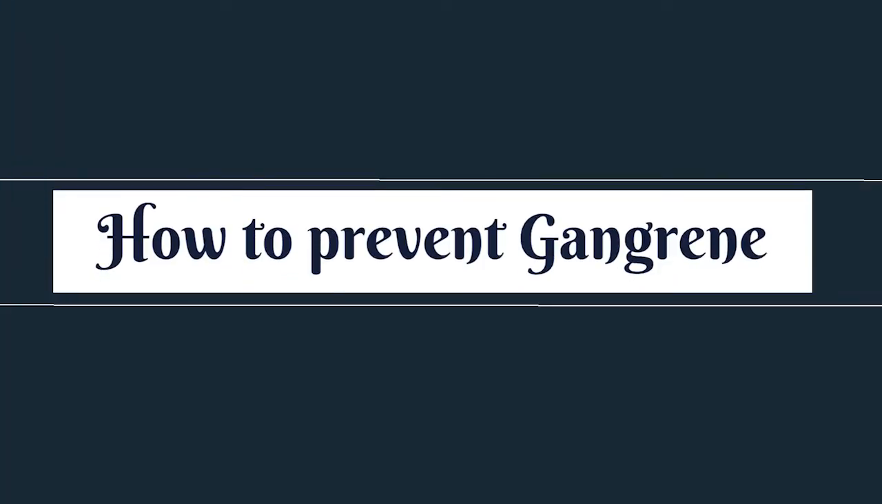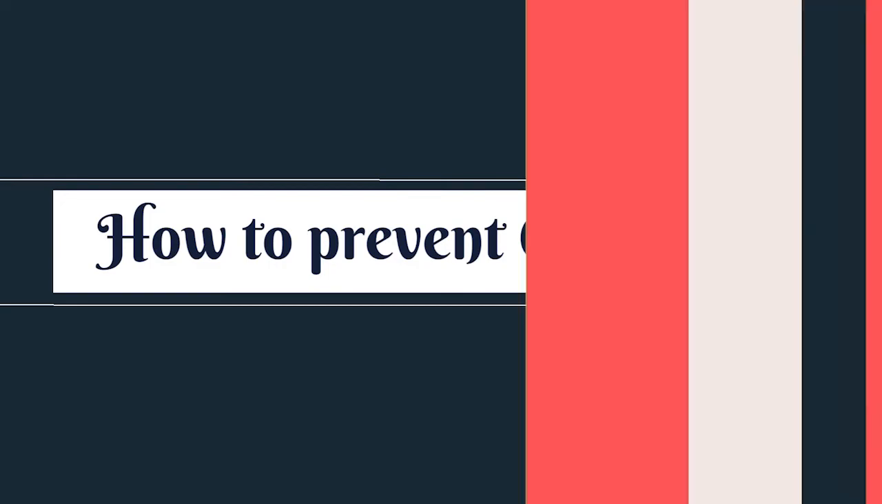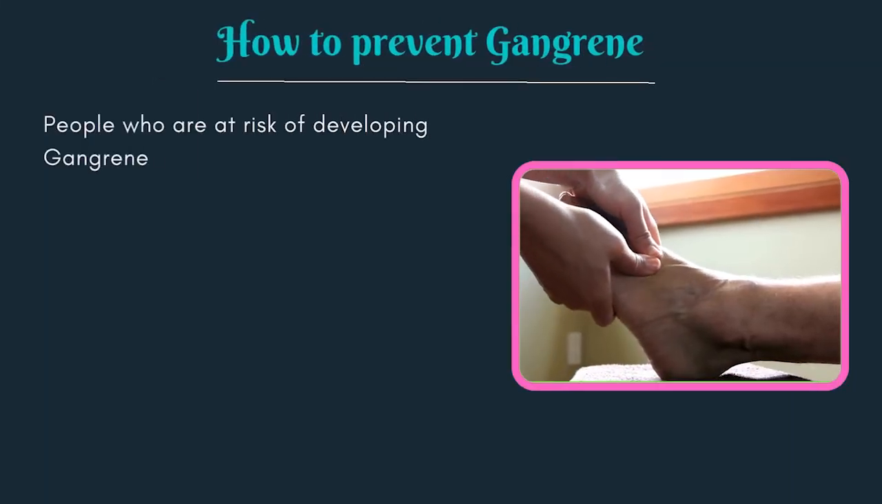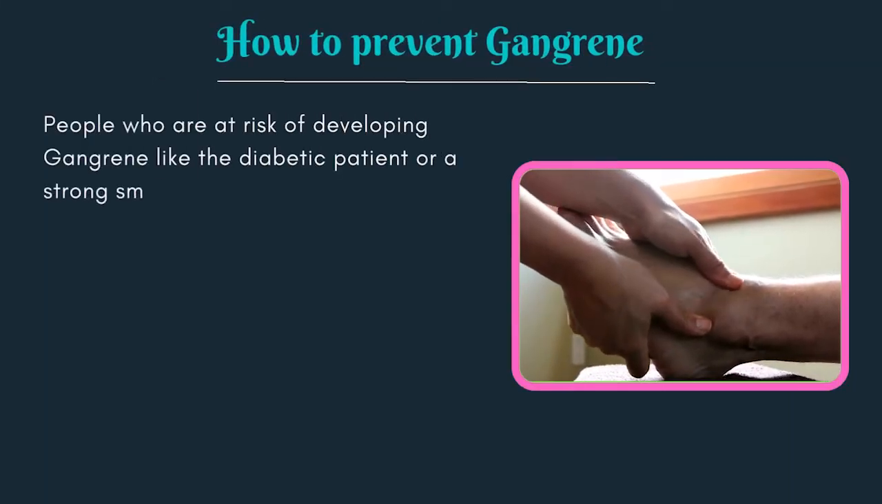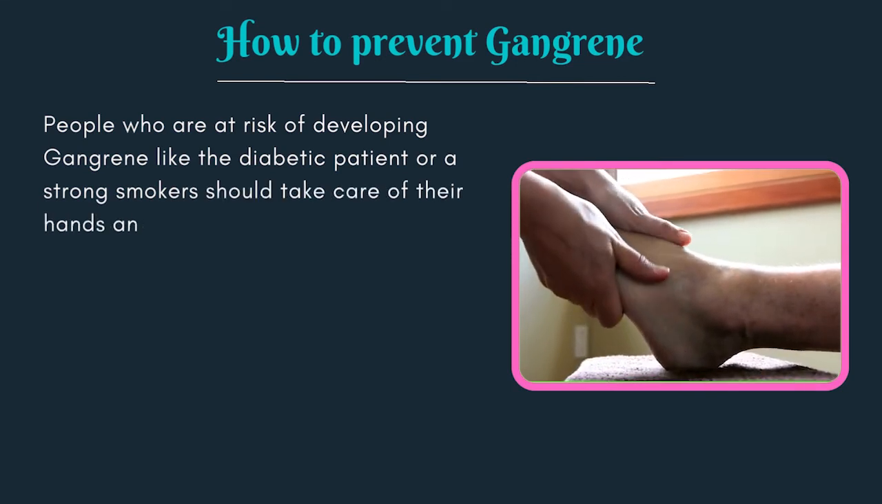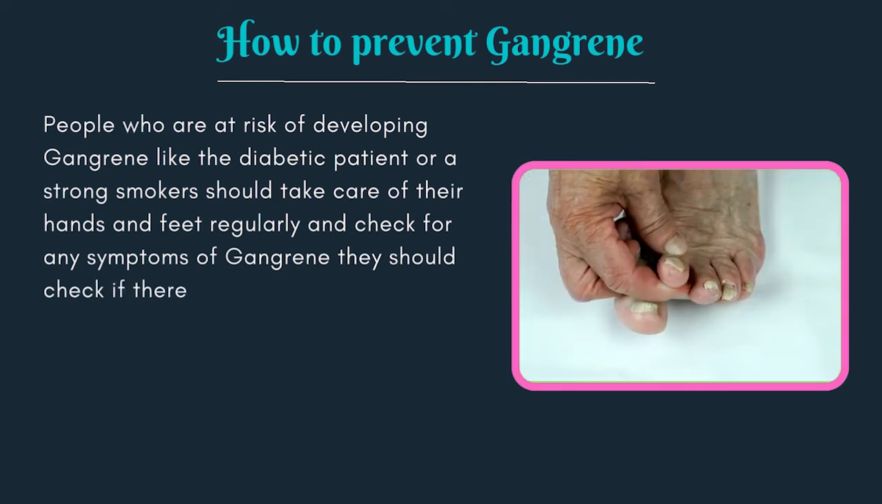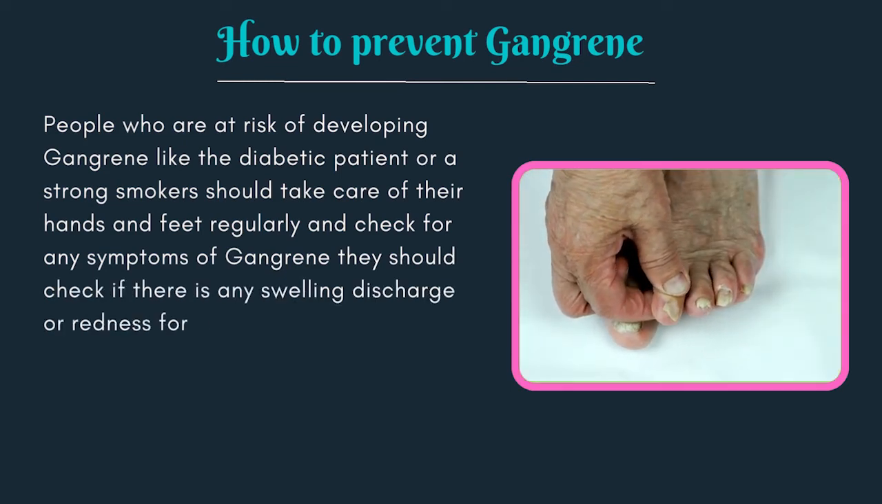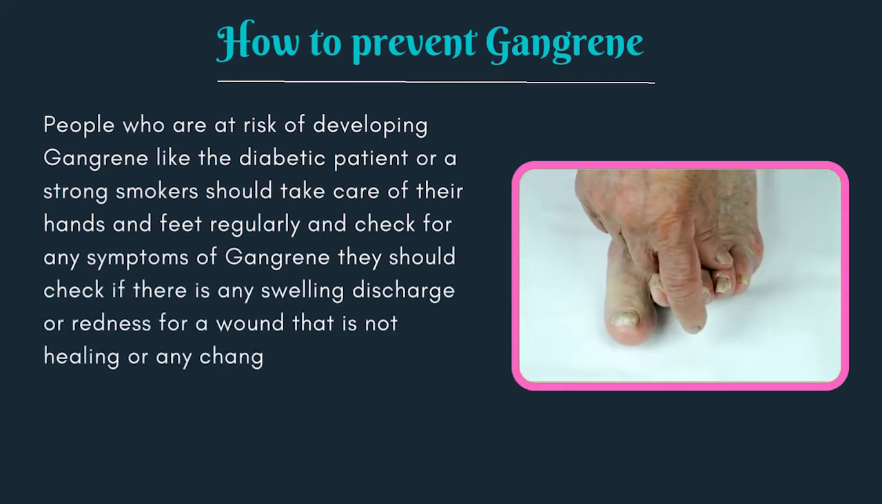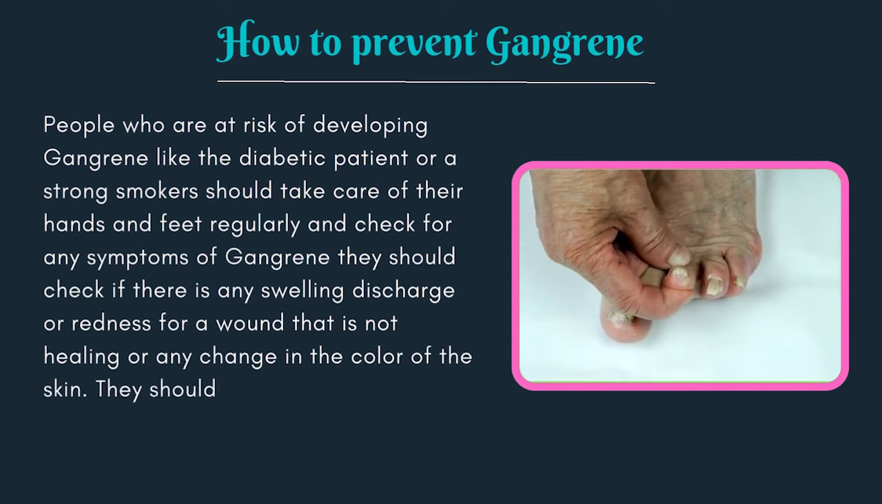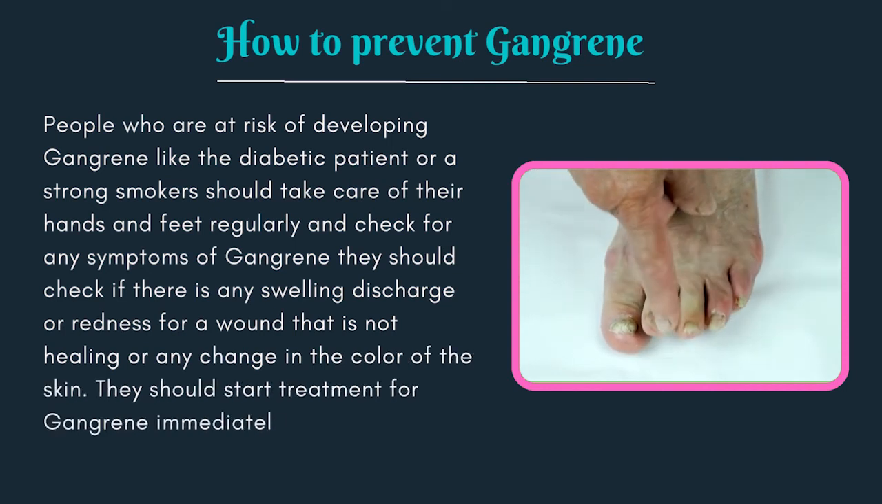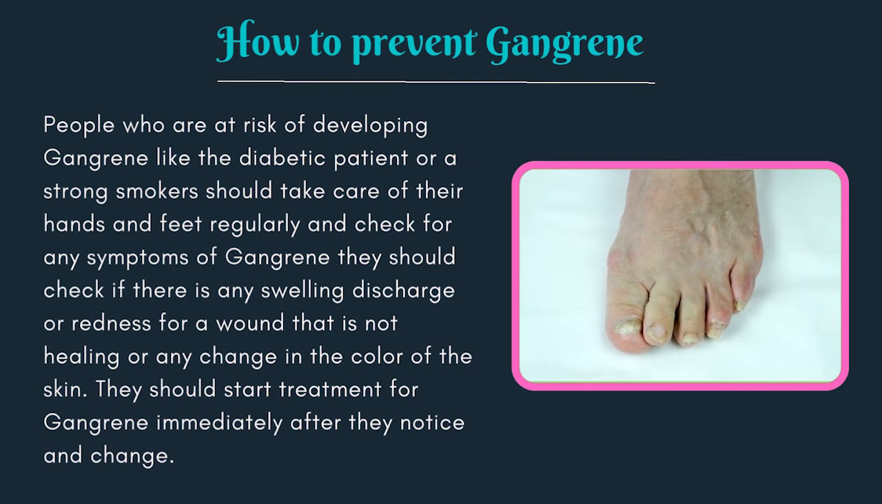How to prevent gangrene? People who are at risk of developing gangrene, like diabetic patients or heavy smokers, should take care of their hands and feet regularly and check for any symptoms of gangrene. They should check if there is any swelling, discharge, or redness, a wound that is not healing, or any change in the color of the skin. They should start treatment for gangrene immediately after they notice any change.